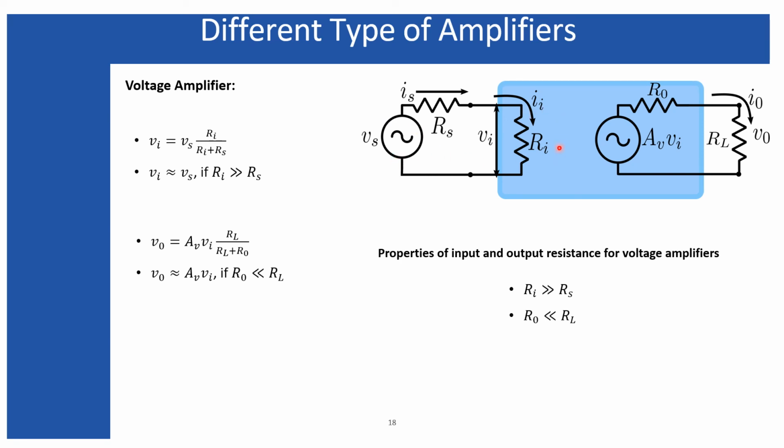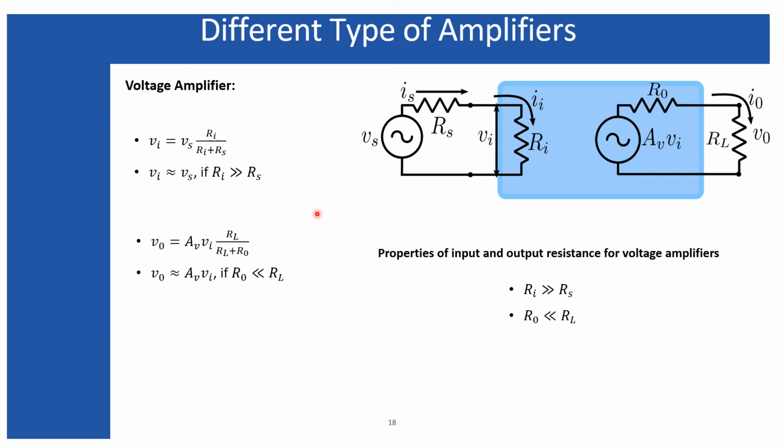So that amplified voltage I have represented as a dependent voltage source, and that voltage source depends upon this Vi, not on this Vs. This amplified voltage takes another impedance R0 in series with it, and this R0 is considered as the output impedance for the voltage amplifier. So for a voltage amplifier, output impedance appears in series with the amplified voltage. RL is the load impedance I am considering.